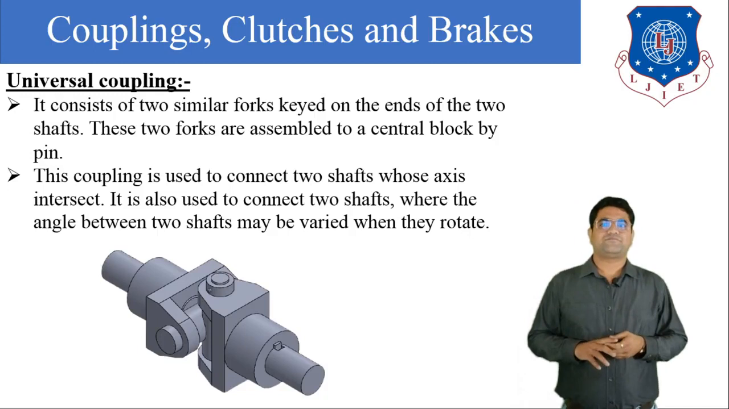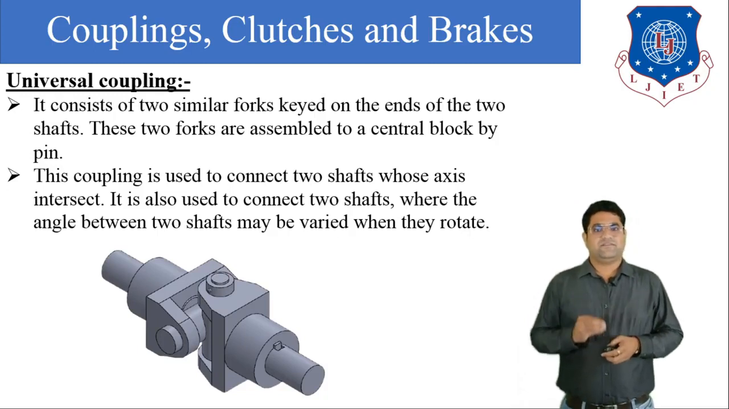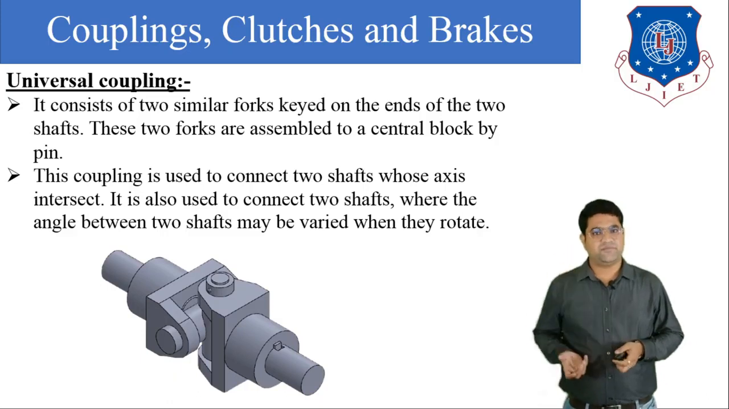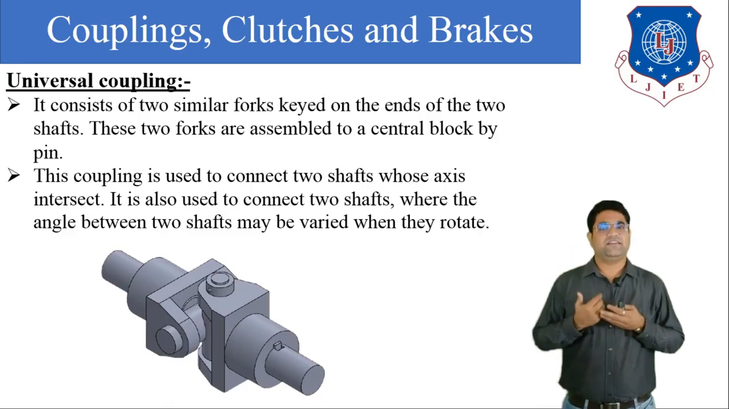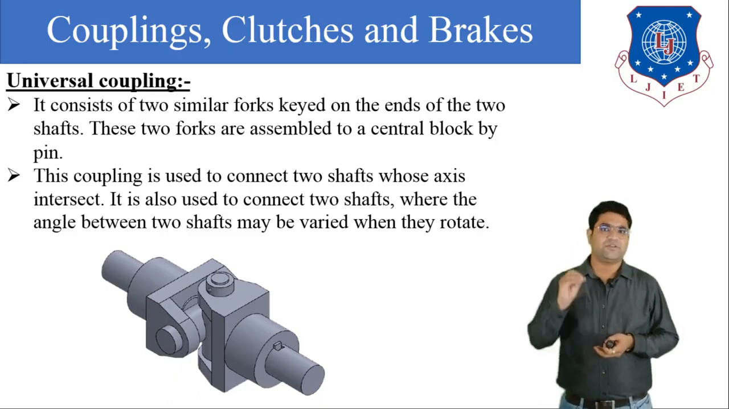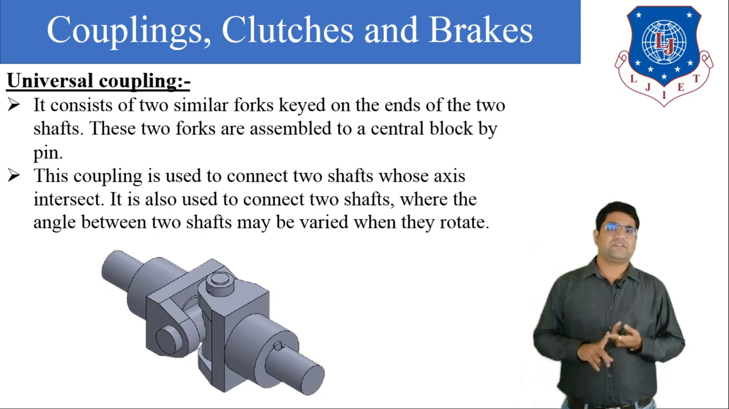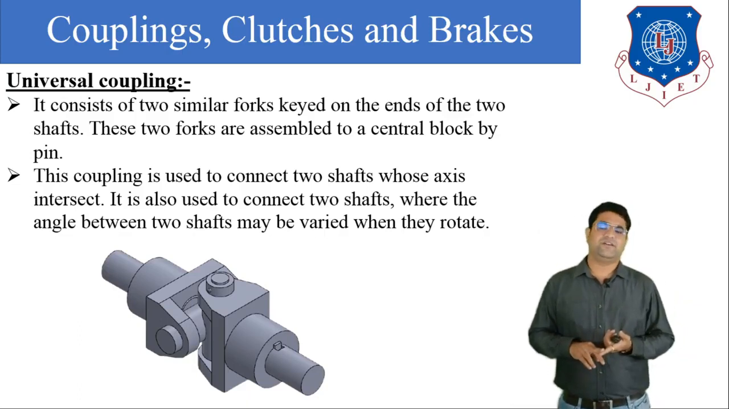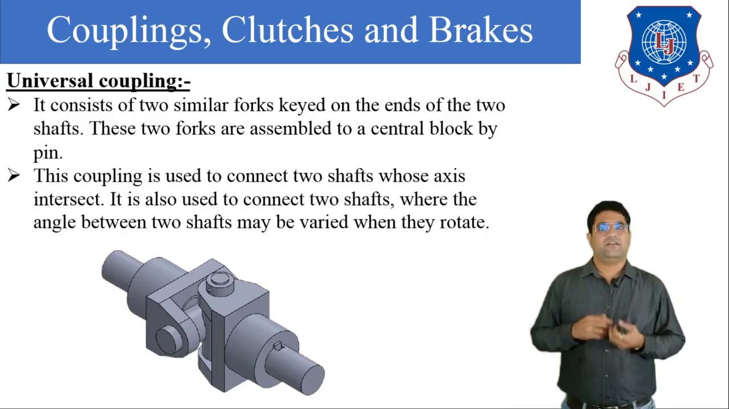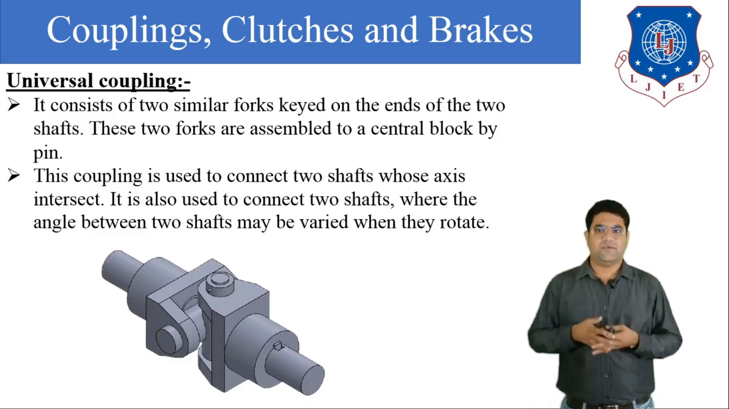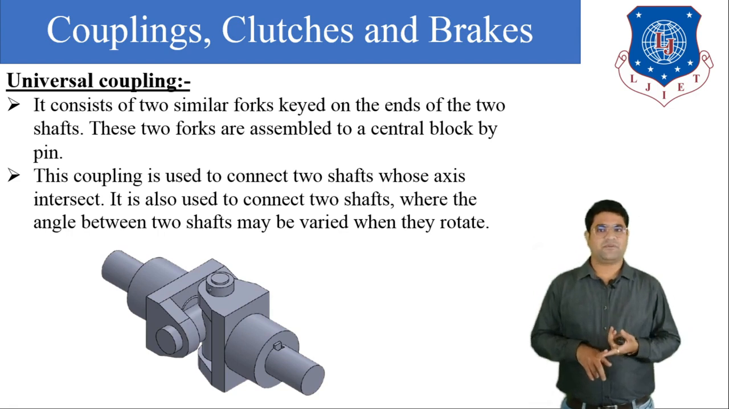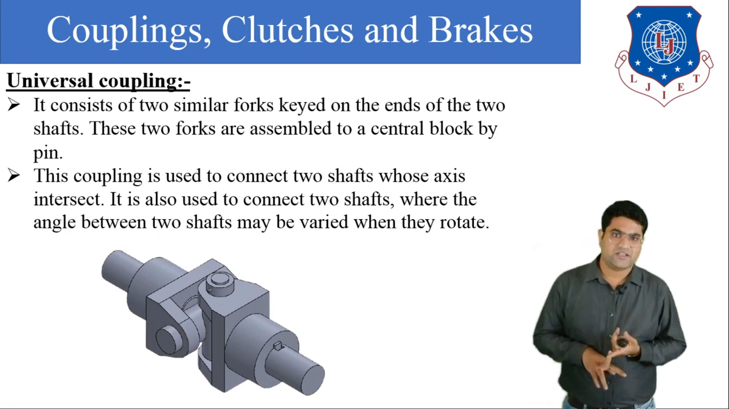So in this lecture, we have discussed the basic types of coupling, that is, the rigid coupling and the flexible coupling. In the rigid coupling, we discussed three types: first the muff coupling or simple muff coupling, second the split muff coupling, and third the flange coupling. Then we discussed two types of flexible coupling: first the Oldham coupling and second the universal coupling.